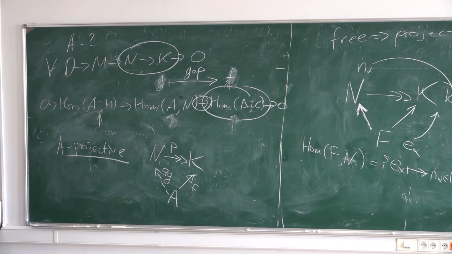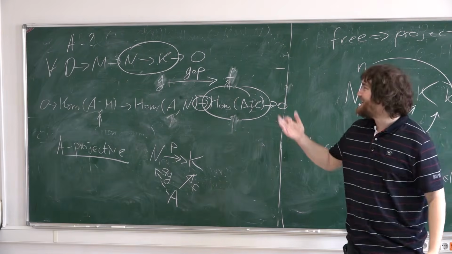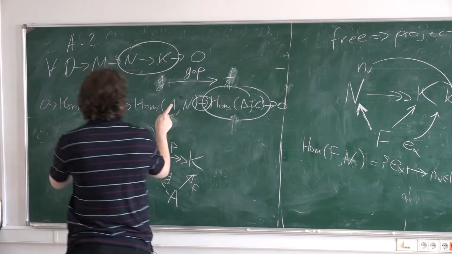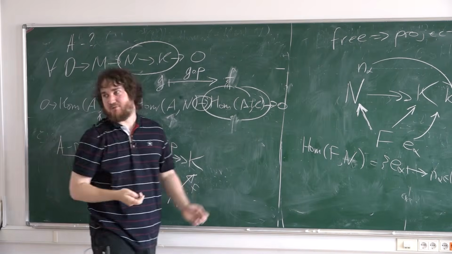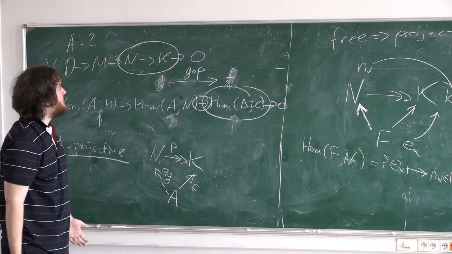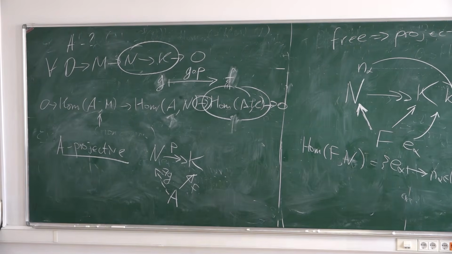That map between Homs is just P star? No, I ask, is it obvious what the induced homomorphism is? I did not define it, but yes, of course, it's composition. So this is composition from the right. In the other direction, it's composition from the left. Yes, of course. What else could it be?